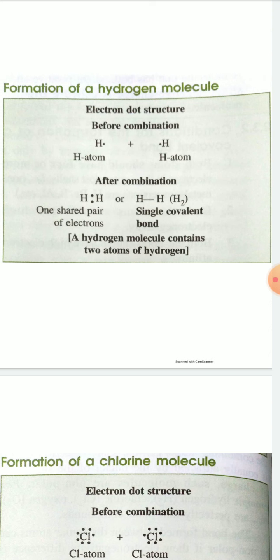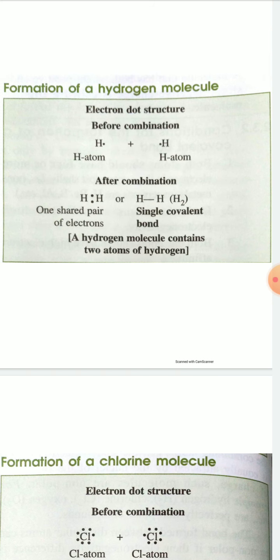After combination, each hydrogen shares one electron to form one electron pair, that is, one single covalent bond is formed. You have to remember that after the formation of the electron pair, each atom will use the electron pair equally.